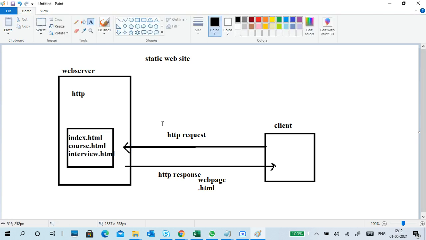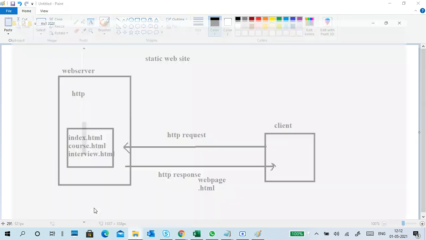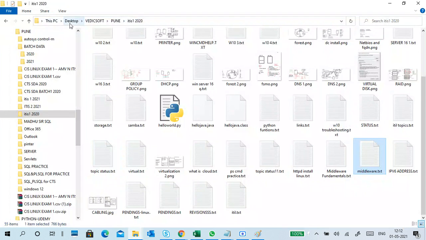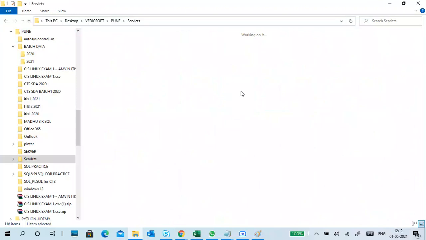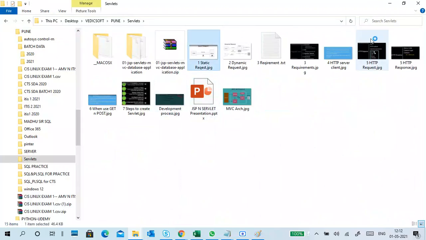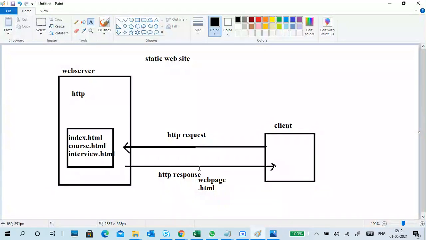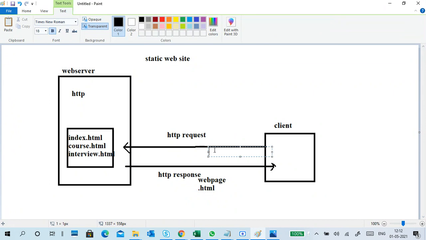Usually we have to tell in one place only, and I have a very good picture for understanding. So the client requests like this: I want index.html. We contact the web server, I want index.html.